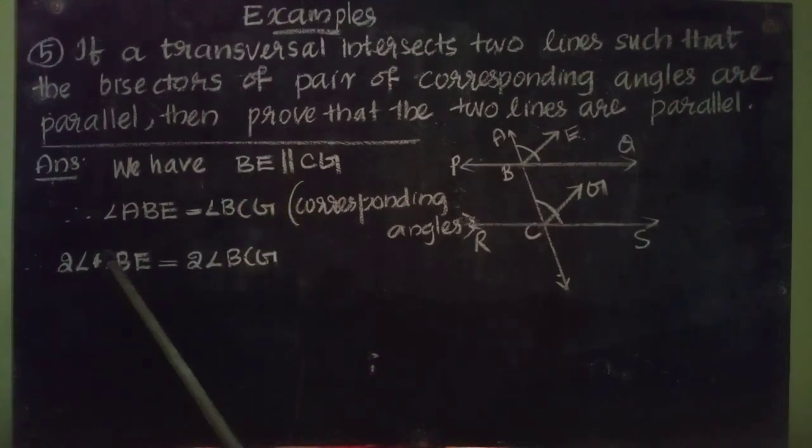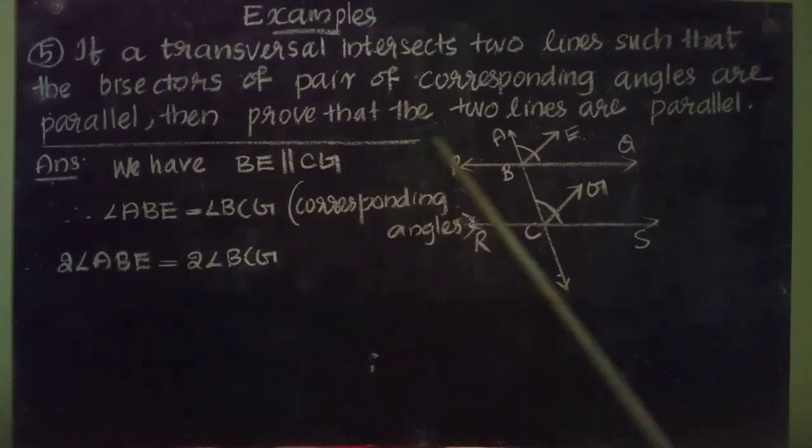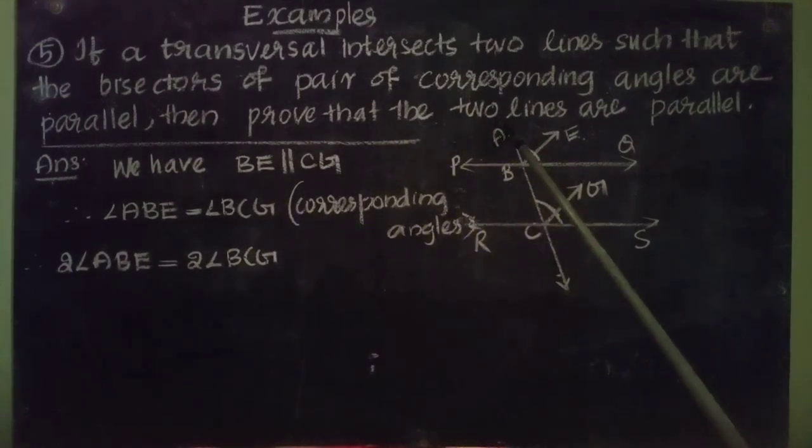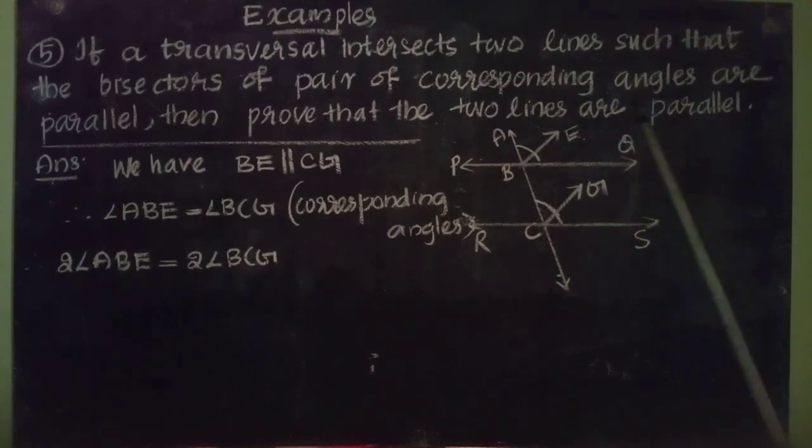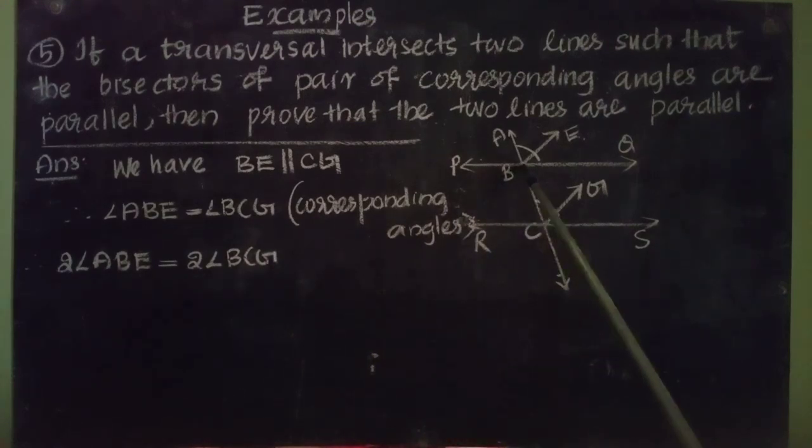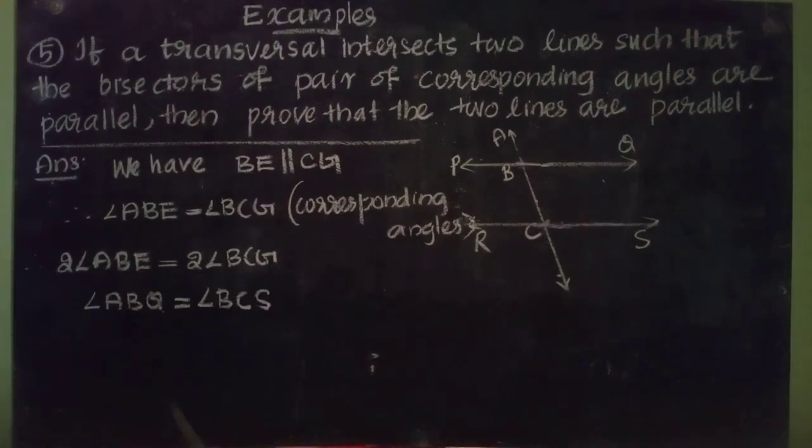Now we know what is 2 times angle ABE. It is angle ABQ. We have written it. What is 2 times angle BCG? It is angle BCS. So we can write angle ABQ equal to angle BCS.